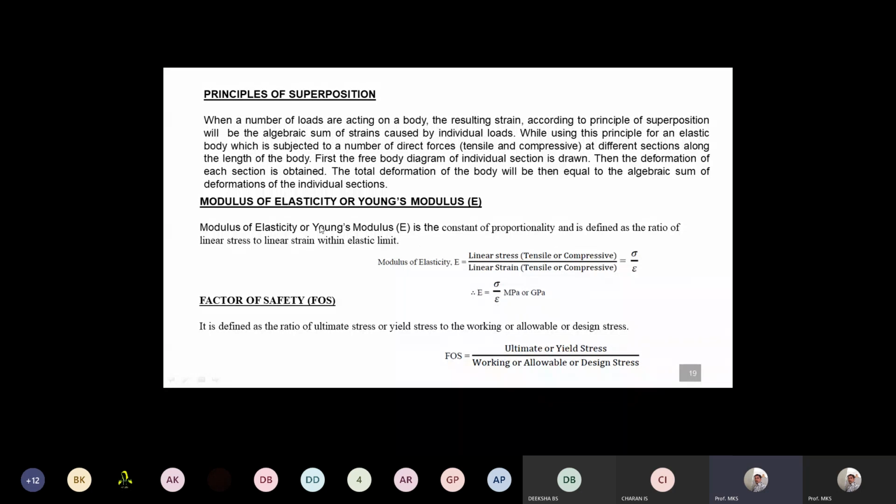Next is modulus of elasticity. As you know, it is defined by Hooke's law. Hooke's law states that stress is directly proportional to strain within the elastic limit, and the constant of proportionality is E, capital E. So by Hooke's law we define modulus of elasticity as the ratio of linear stress to linear strain. This linear stress can be tensile or compressive, and strain can also be tensile or compressive in nature.